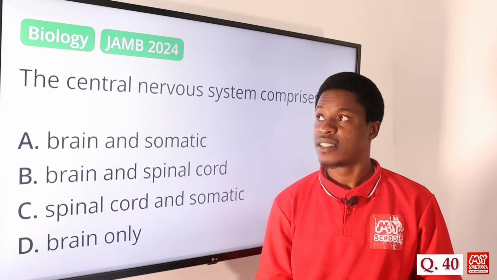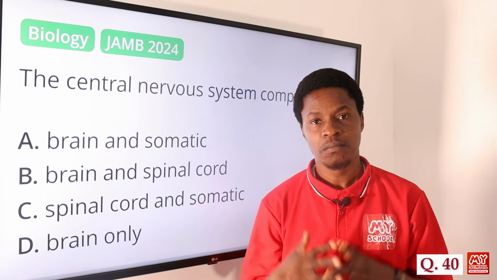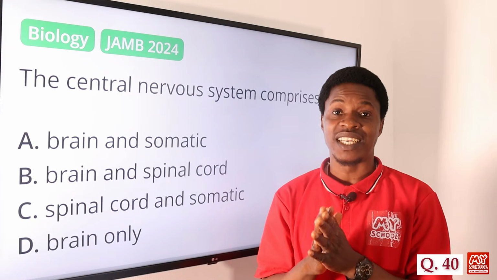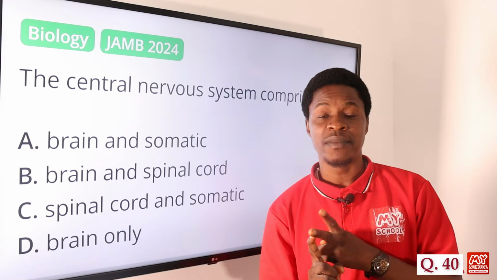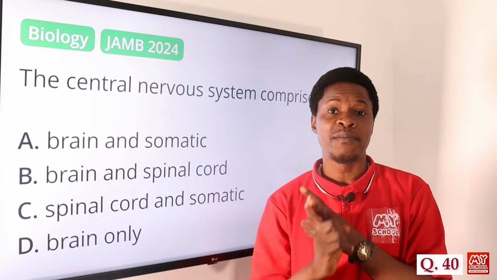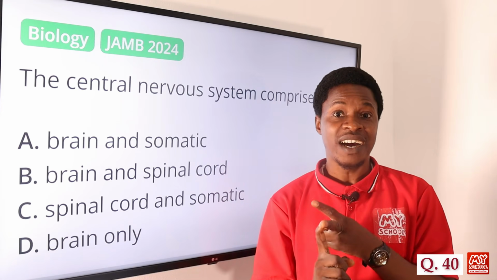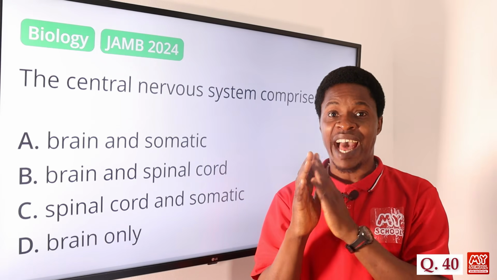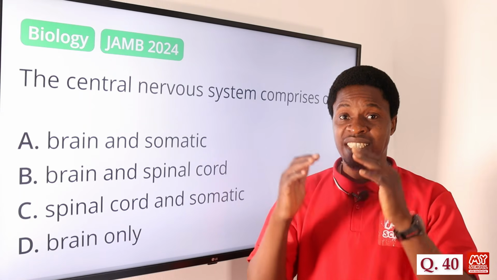Question 40. The central nervous system comprises of what? Generally in humans, the nervous system is divided into two: the central nervous system and the peripheral nervous system. The central nervous system is made up of two parts: the spinal cord and the brain. Those are the organs that control the activities that take place in the body.